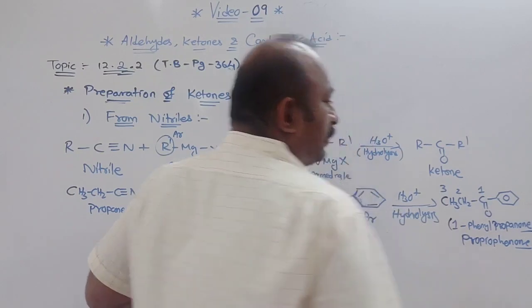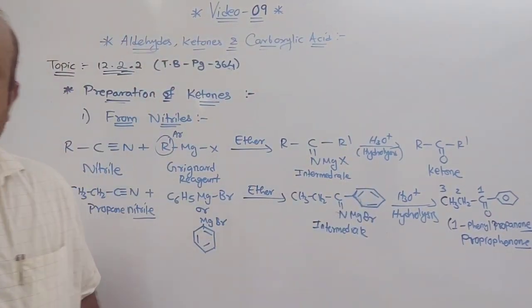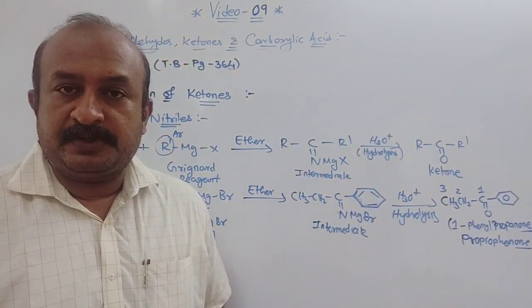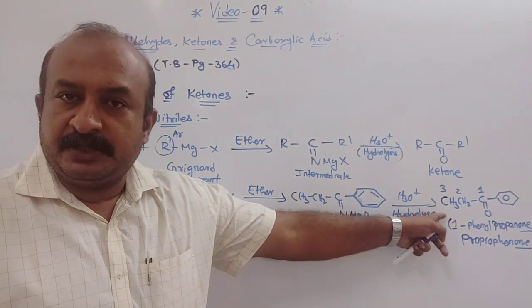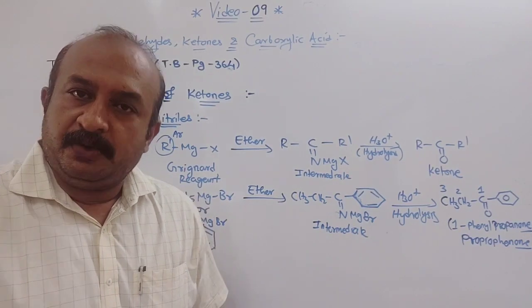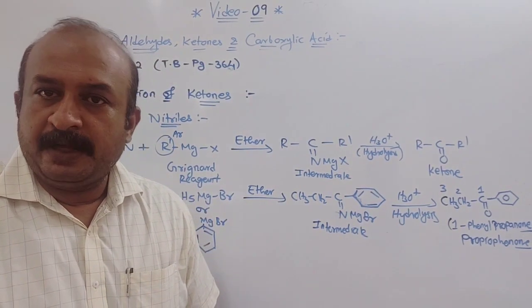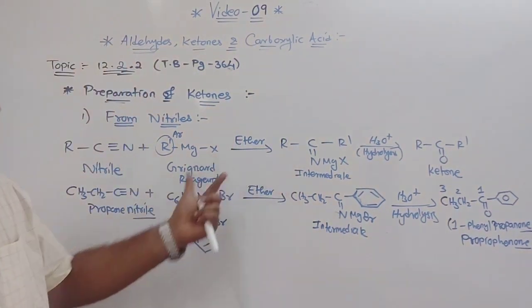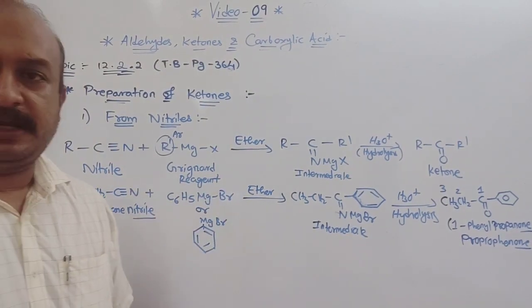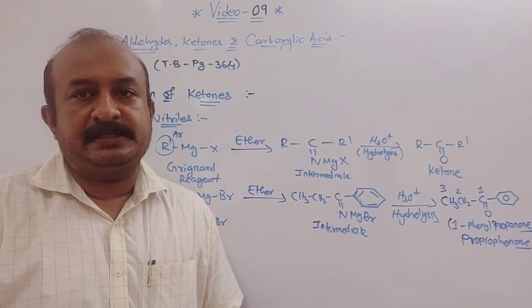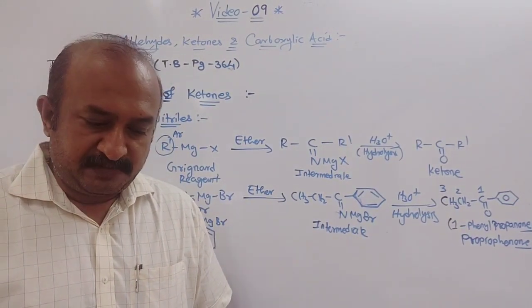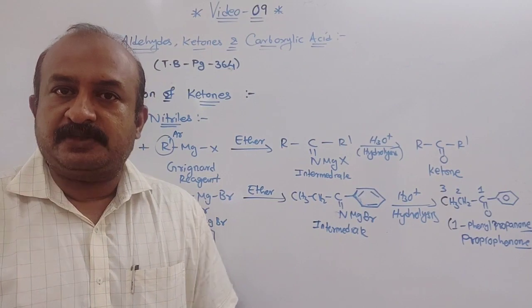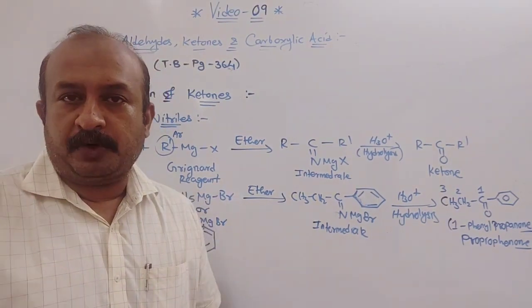"One" is the suffix used for ketone. Understood? You can read that in your textbook. Here it is written C2H5, but instead of C2H5 you can write CH3CH2 also. So this is the general form, and this is the form you can write in your fair book or in the exam if it is asked. So this was from nitrile. Now one last one is left, that also we will complete. In the next video we will continue with the physical properties.